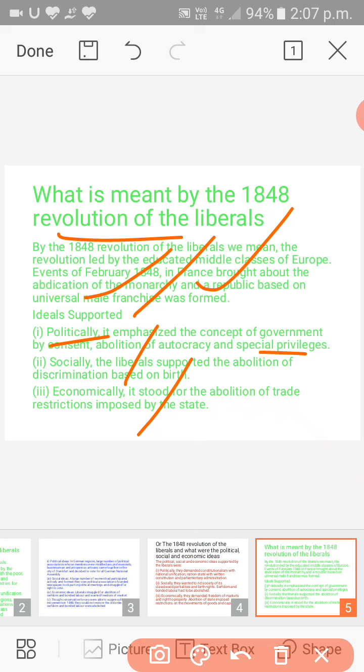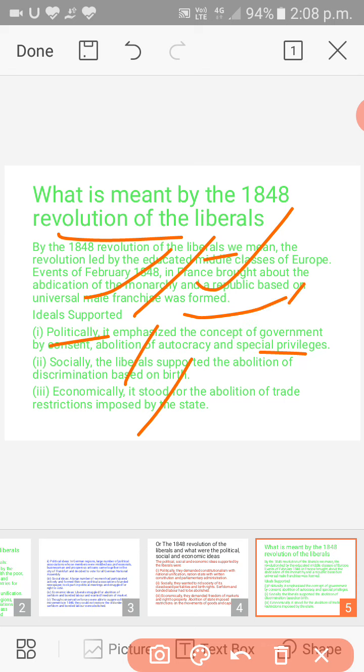By the 1848 revolution of the liberals, we mean the revolution led by the educated middle class of Europe. Events of February 1848 in France brought about the abdication of the monarchy, and a republic based on universal male franchise was formed.